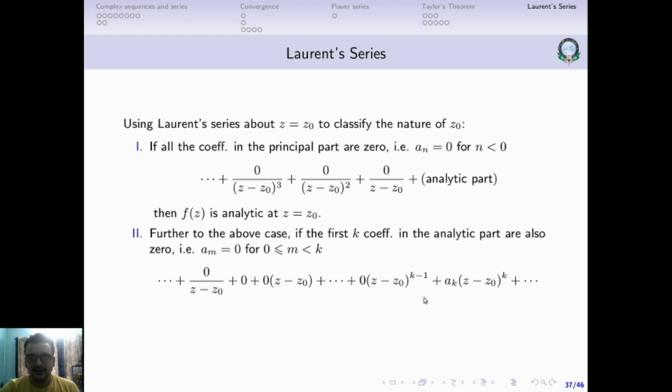That means ak is the first non-zero coefficient. So if in addition to this case we also have this holding good, then we say that f of z has a 0 of order k at z equal to z0. So z equal to z0 in that case is known as a 0, and it's a 0 of order k.